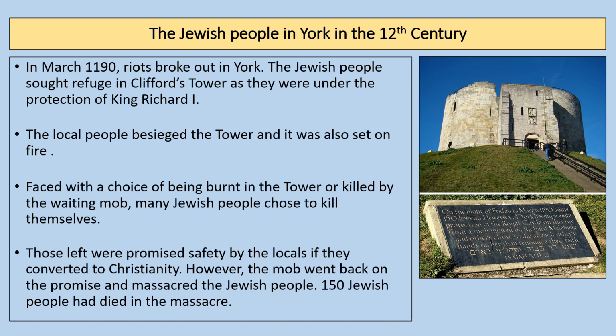Those left were promised safety by the locals if they converted to Christianity. However, the mob went back on their promise and they massacred the Jewish people, and 150 Jewish people died in the massacre. And I think it's really important when we learn about something that we reflect on the tragic human consequence of this. 150 people killed, each of those people an individual with their own lives and their own story. It's really important that we remember that when we think about figures and statistics like that in history.